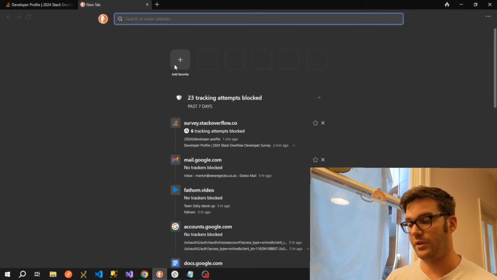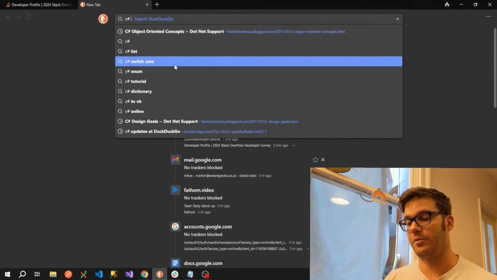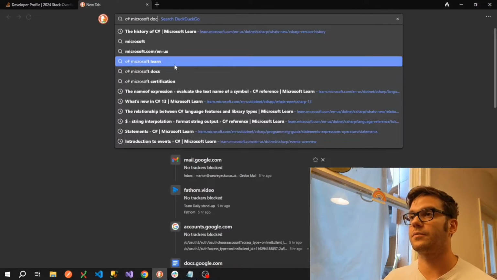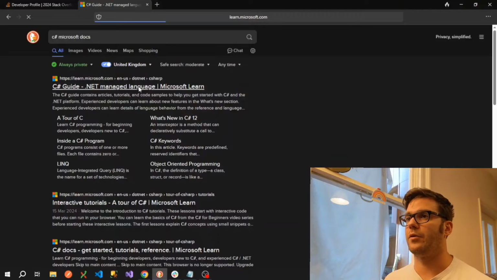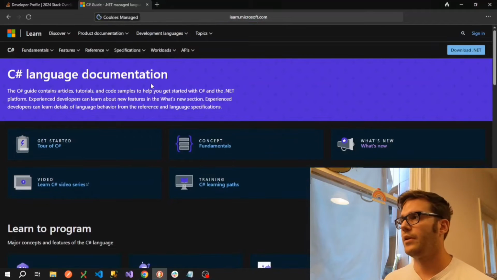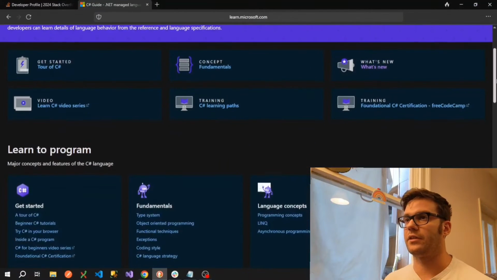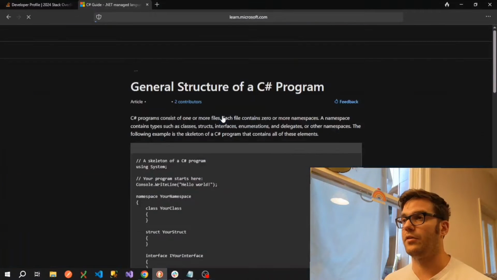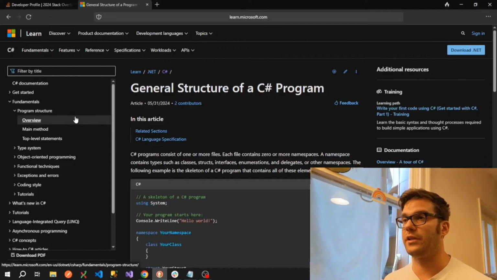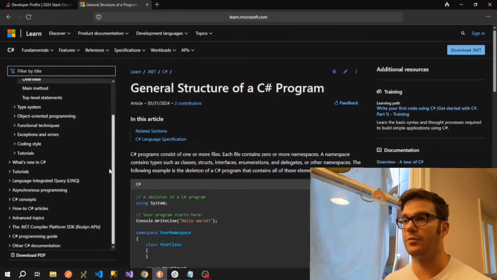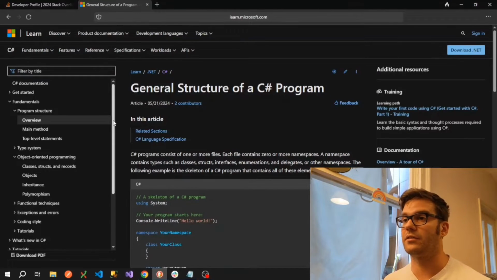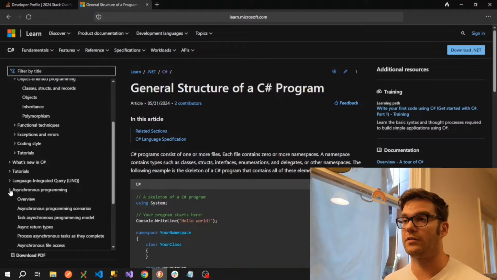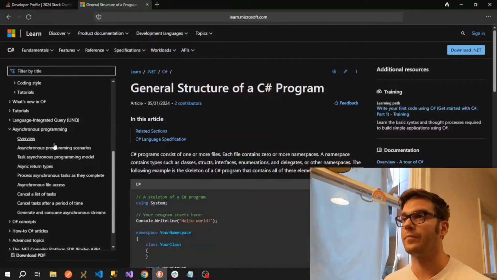Now, technical documentation is a great way to learn either a new language or an existing one. So for example, if we type in here C# Microsoft Docs, and we click on the first link here, we go to learn.microsoft.com, and the documentation on here is really fantastic. They've got a getting started area, they have some training videos, and if we start off with the fundamentals here, we can see this sidebar really does elaborate in as much detail as you want, starting off in the very basics, then getting into some advanced concepts here like asynchronous programming.